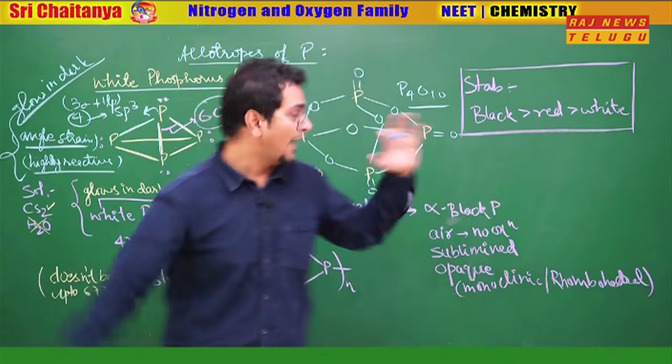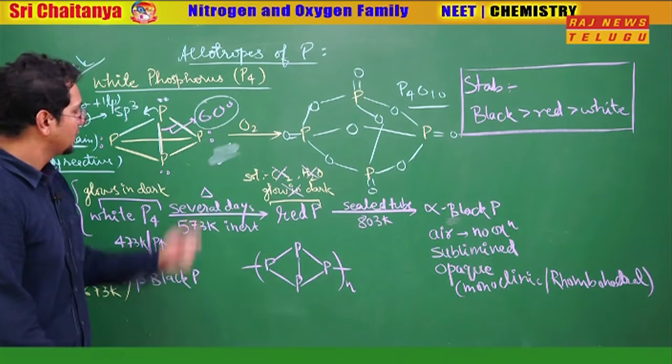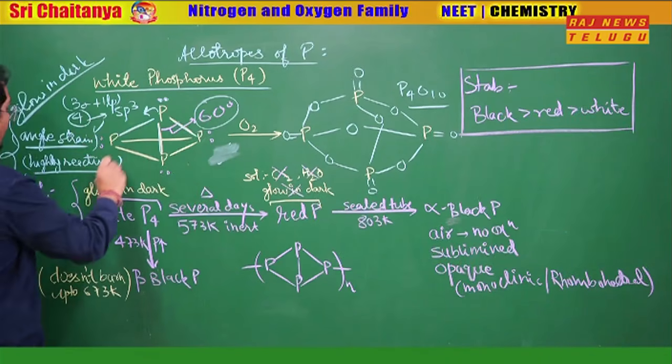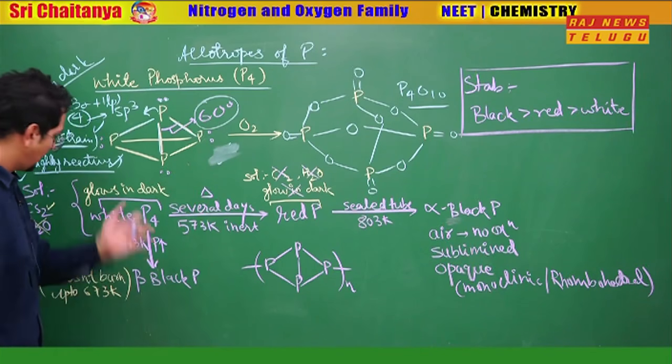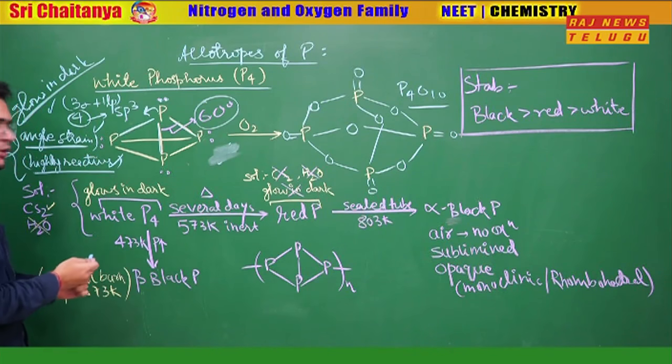So this P4 is very happy now. P4O10 formed here. What happens? Angle strain is there, highly reactive, and it glows in the dark. Next, how to convert white phosphorus to red phosphorus?